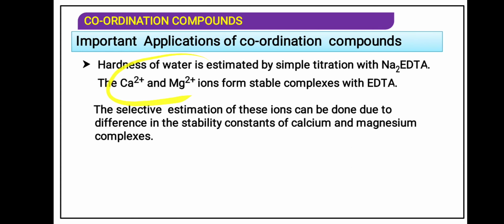As soon as the calcium and magnesium in the sample are bound with the EDTA, at the end the indicator shows the color. So in this way we can analyze how much calcium and magnesium is present in the sample. The selective estimation of these ions can be done due to the difference in the stability constants of calcium and magnesium.